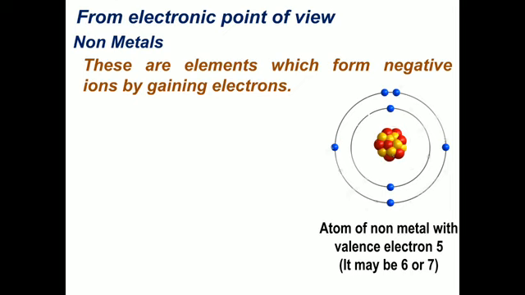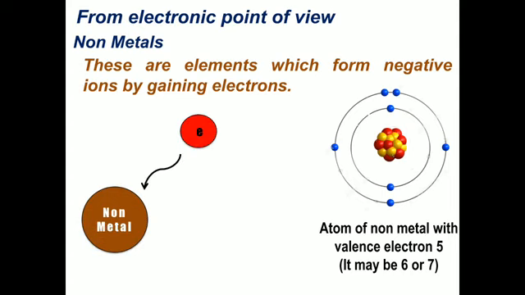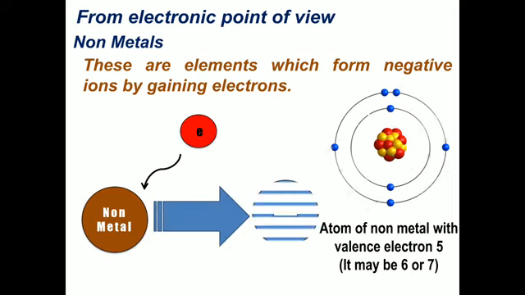Now the non-metal can gain electrons. Here you can see the arrow mark is in the reverse direction. So electrons are going to the non-metal, and because of the gaining of electrons, negative charge will accumulate over the element and they will form an anion, that is negative charge.